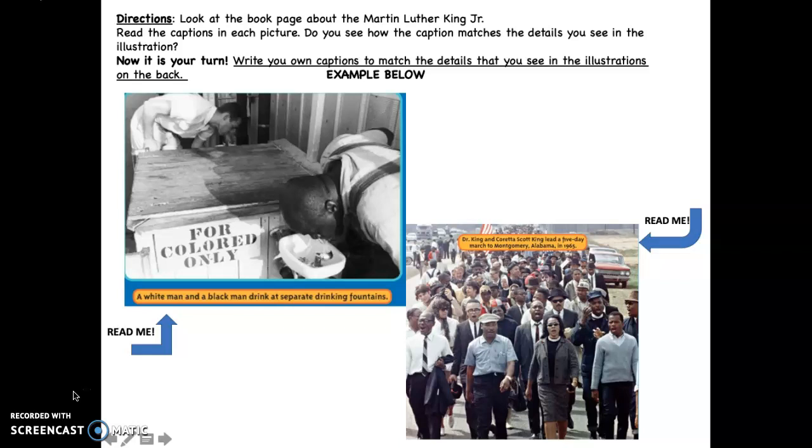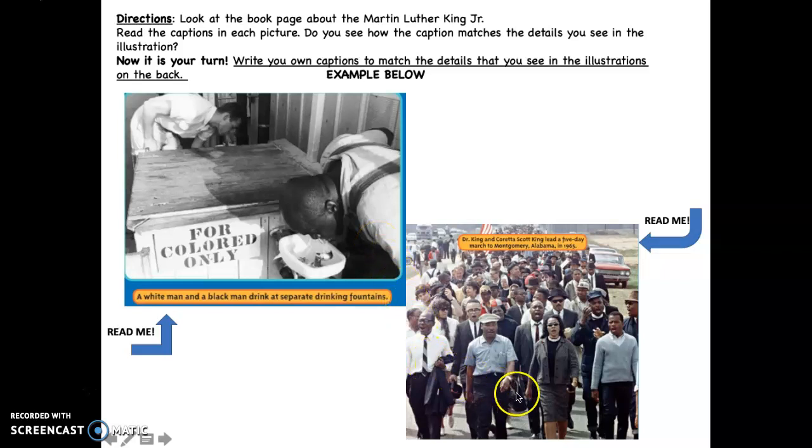Remember, your caption is this small print down here that talks about the illustration, using details so that you know exactly what's happening in the picture. So for this photograph right here, our caption says, "A white man and a black man drink at separate drinking fountains." So you can see that this caption clearly matches this picture that you can see within this book.